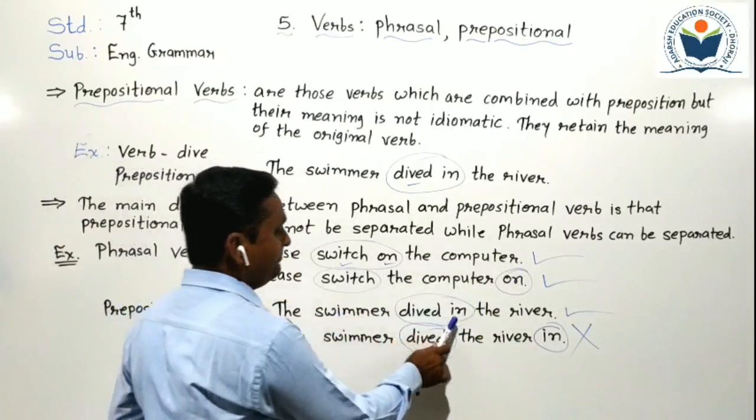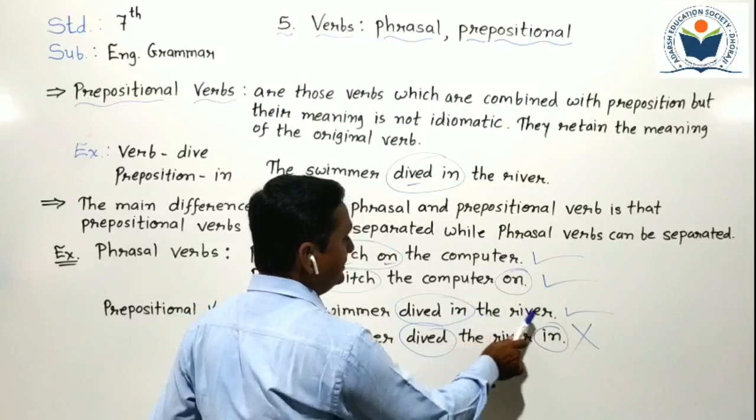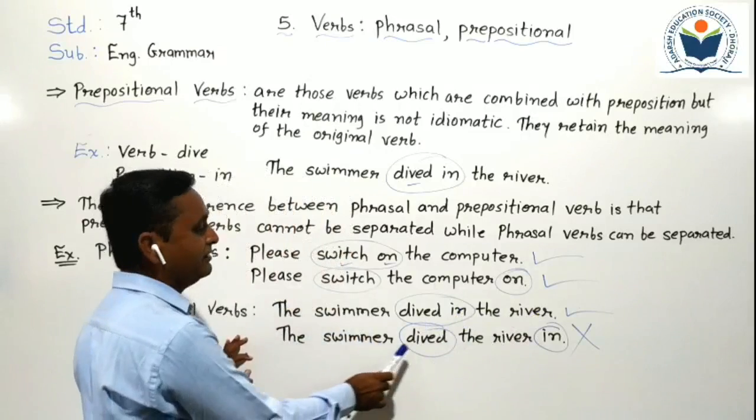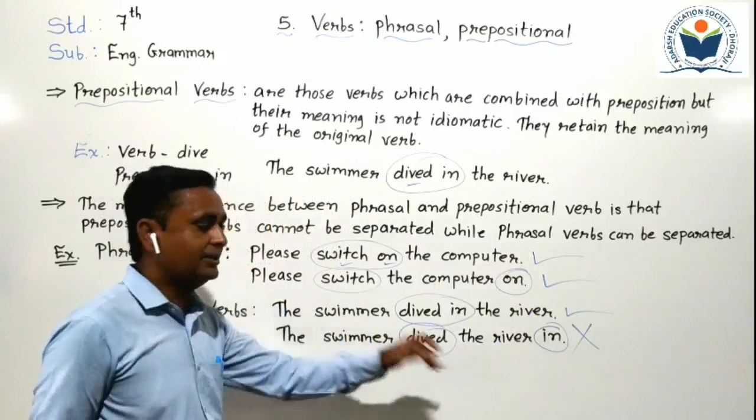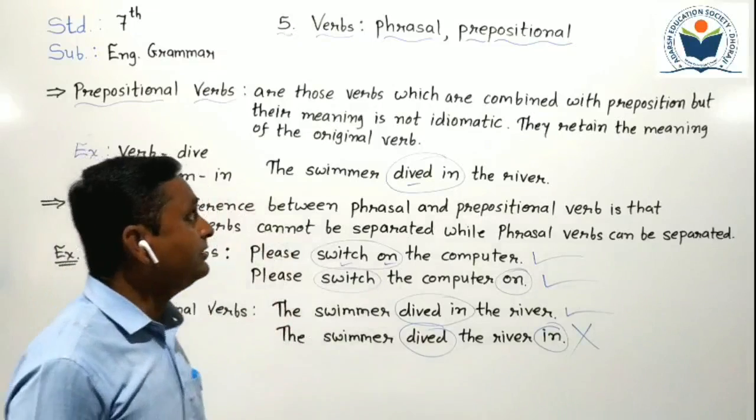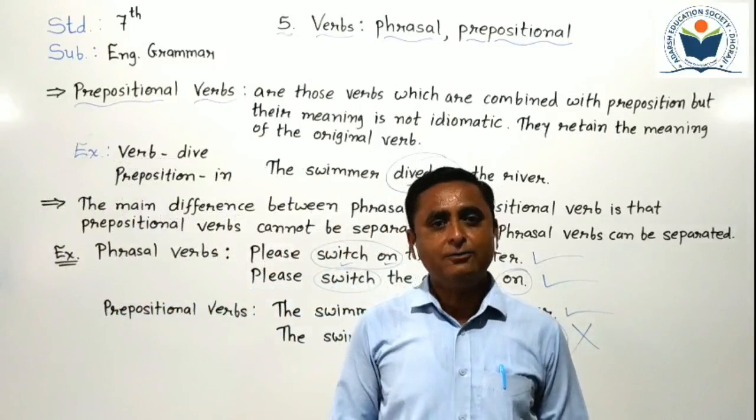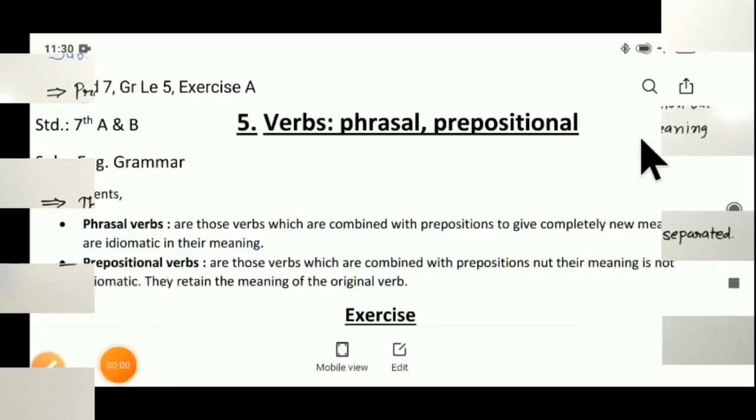The swimmer dived in the river. It's a correct sentence, but we cannot write like that: The swimmer dived the river in. It's wrong. Can you understand, students? Now that was about phrasal verbs and prepositional verbs. Now, in our next screen, we have to do an exercise.